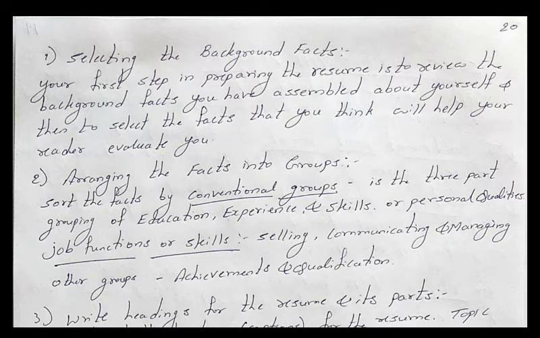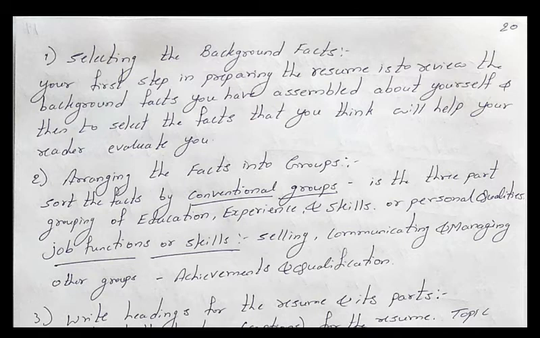One is the group related to your education. Another is the facts you have collected, which you write under the heading experience, or under skills, or under personal qualities. Is it clear? Here is one example given, the job function or the skills. Under this job function or skills, what are you going to do? Already you know about that.